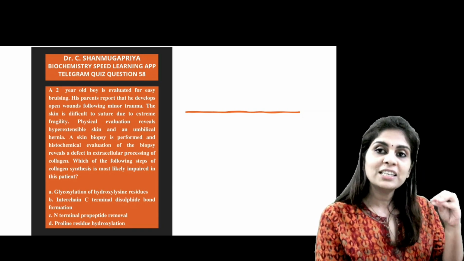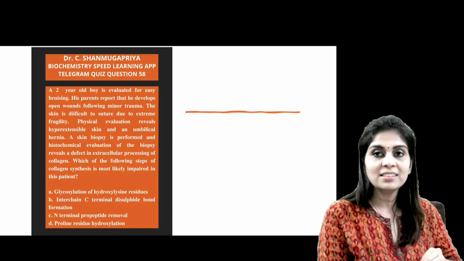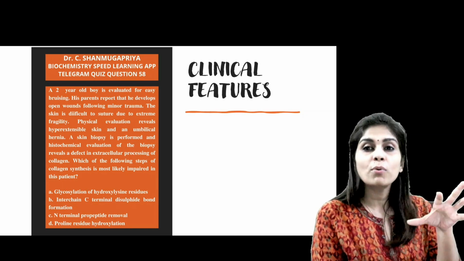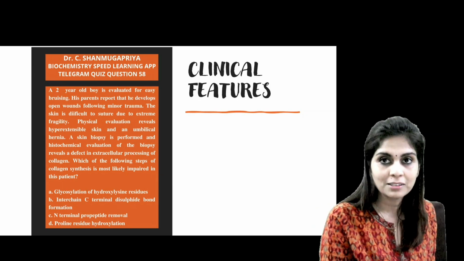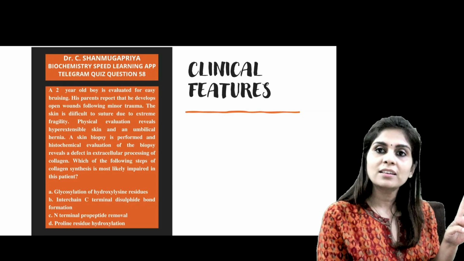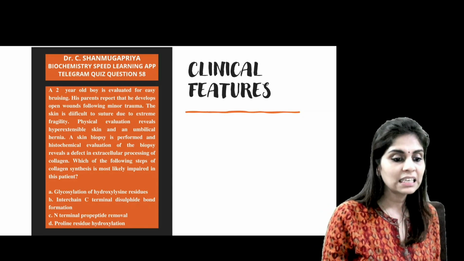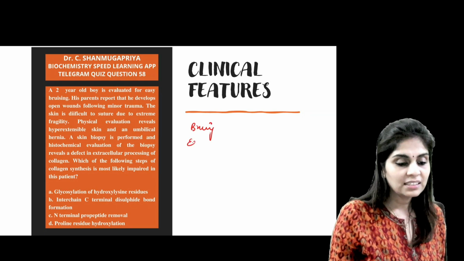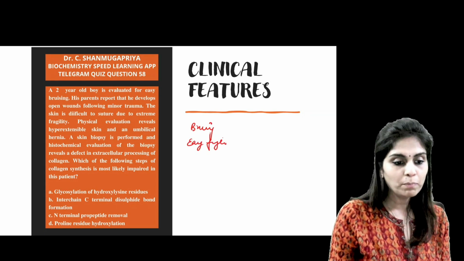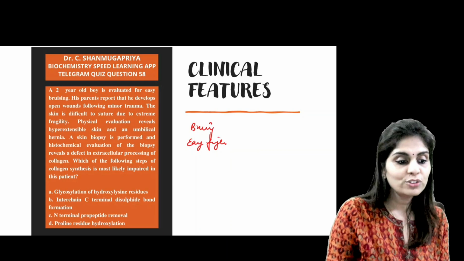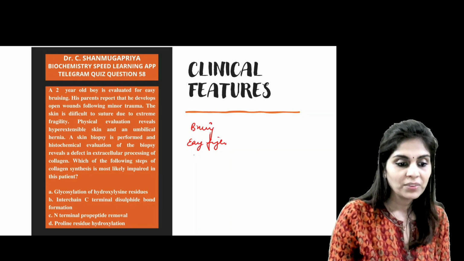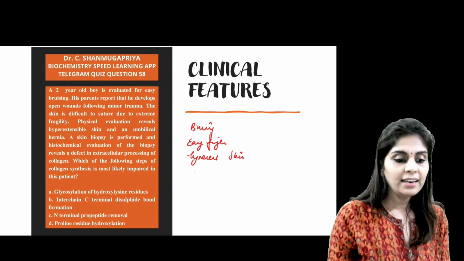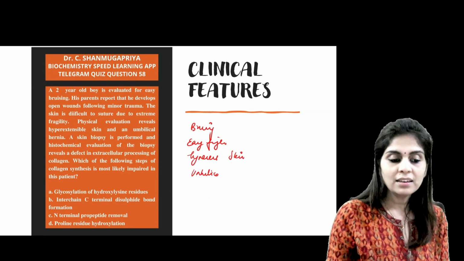So before you check the 4 choices of steps of collagen synthesis, I feel you have to first list out the essential or important clinical features in this case. There are 4 clinical features that are provided to you. The first one is easy bruising. The second one is skin fragility, both following minor trauma and even during suturing they observe fragility. And the third one is hyperextensible skin. And fourth one is umbilical hernia.